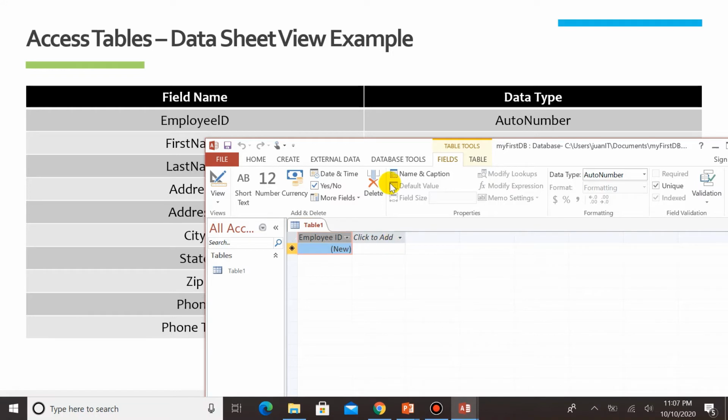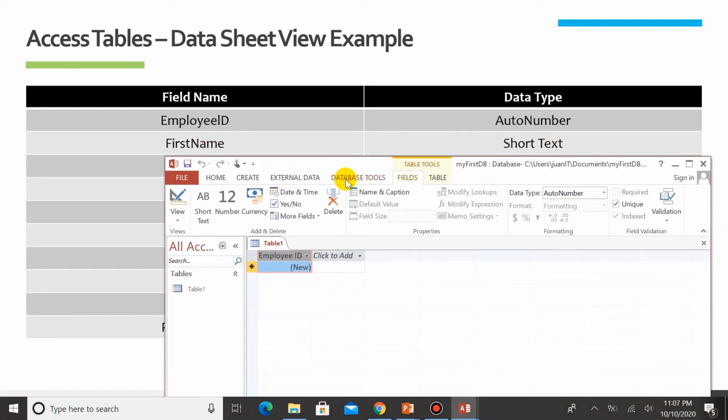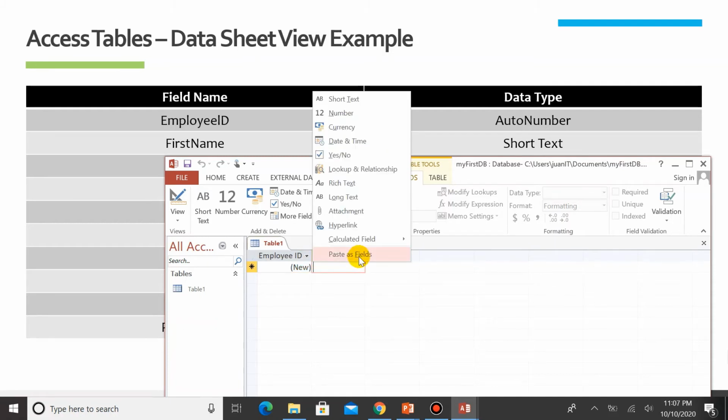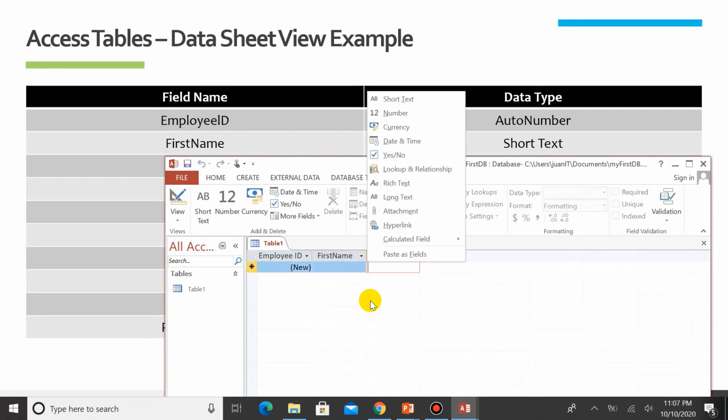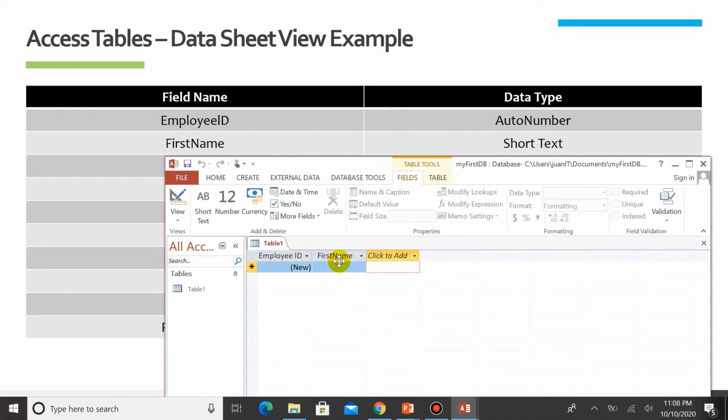Next, we need to create the first name. So click here, Click to Add columns or field. The data type there is Short Text. So for Short Text, the field name is FirstName. Go ahead and type FirstName. All right, we're done. We have successfully created FirstName as Short Text.